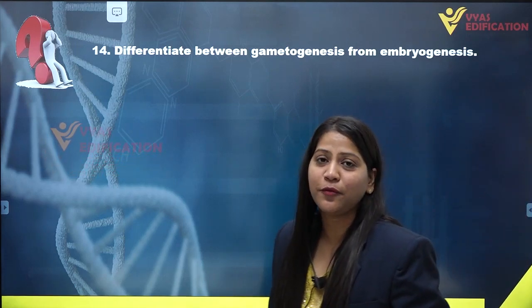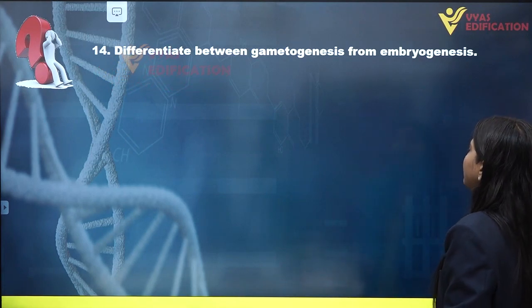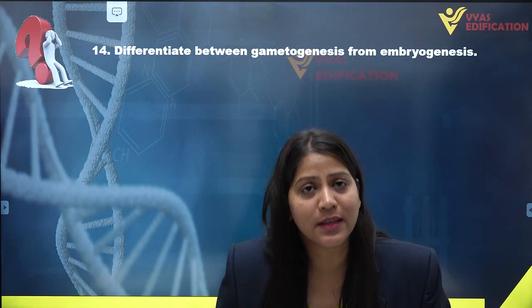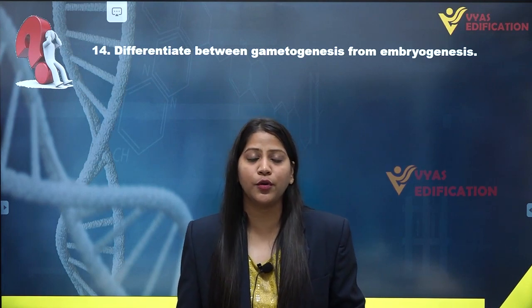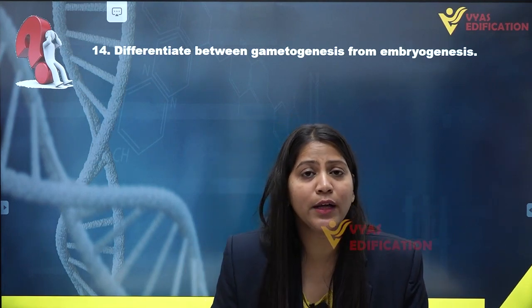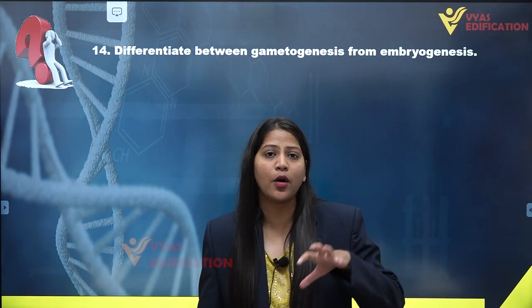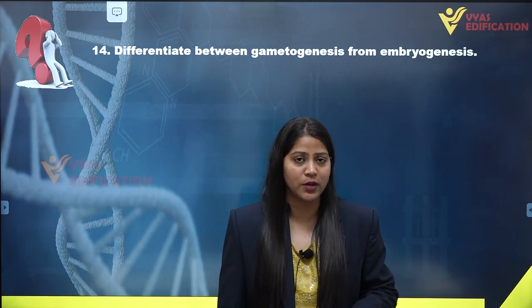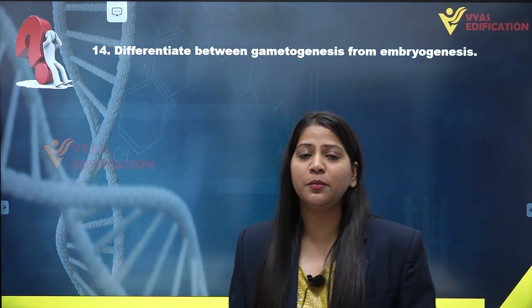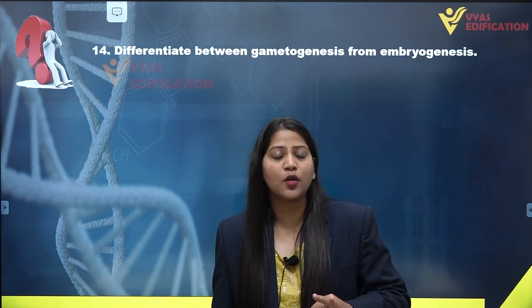Now here we have question number 14 on the screen, which is: differentiate between gametogenesis and embryogenesis. These are two separate processes occurring in all sexually reproducing organisms. Only sexually reproducing organisms will exhibit these two processes, gametogenesis and embryogenesis. So now we have to differentiate between these two, and first we are describing the process of